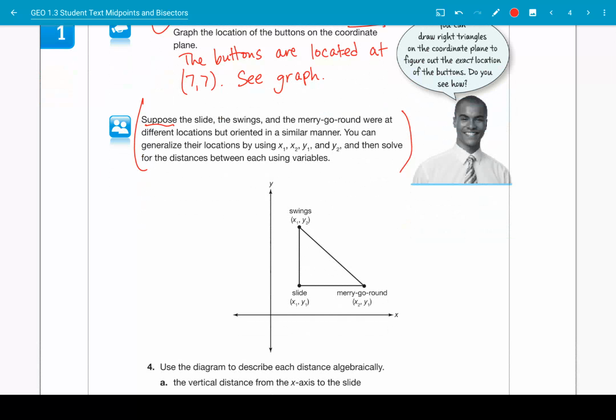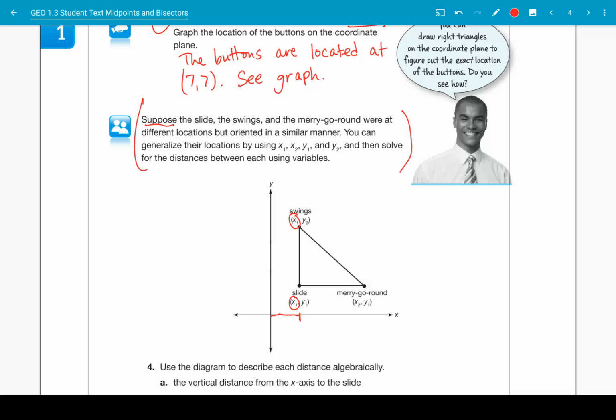Okay, if you thought something like, I can take the swings, the slide, and the merry-go-round, and I can translate them, I can move them to anywhere on the coordinate plane, and I will know that a couple things are true. I will know that wherever the swings are, they're going to be the same distance away as how far the slide is on the x-axis from 0.